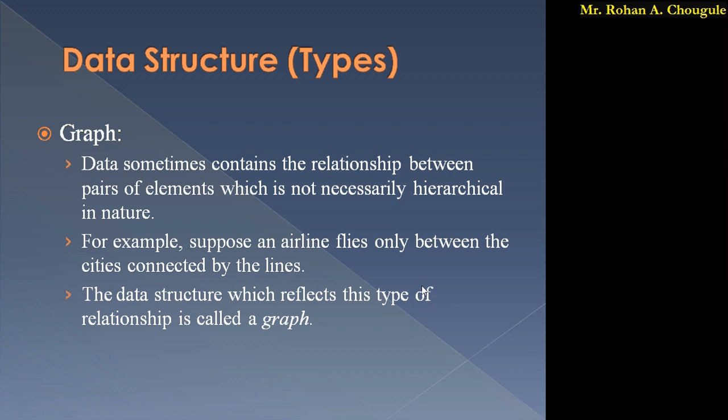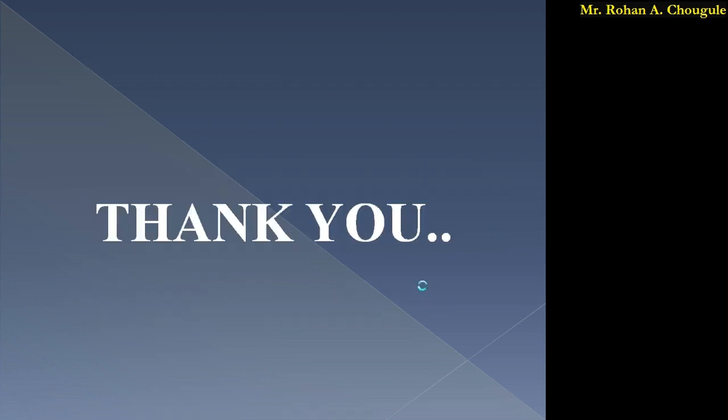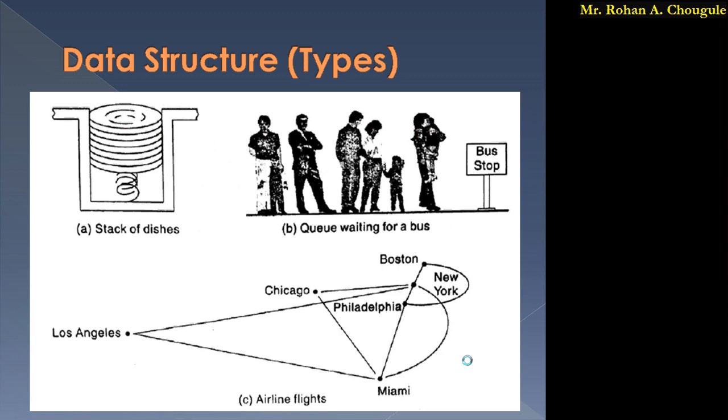There are some situations where we cannot represent the relationship between the elements in a hierarchical manner. For that case, we use a different structure, and that structure is nothing but a graph. So we have seen the example of this graph. Okay, so this is about the types available in data structure.